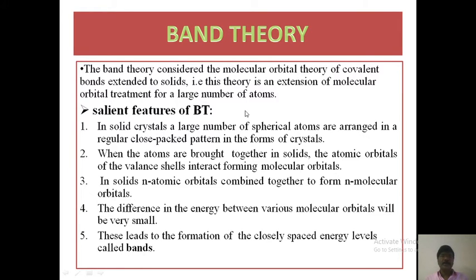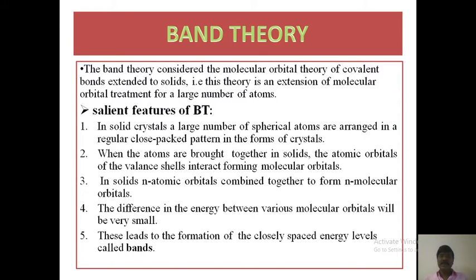Today we are going to discuss the band theory. The band theory considers the molecular orbital theory of covalent bonds extended to solids. That is, this theory is an extension of the molecular orbital treatment for a large number of atoms.